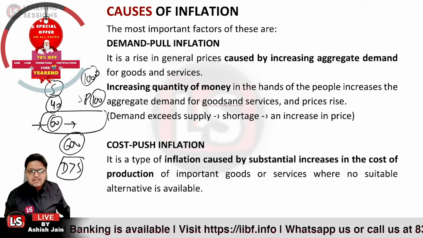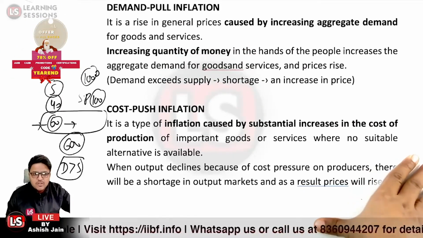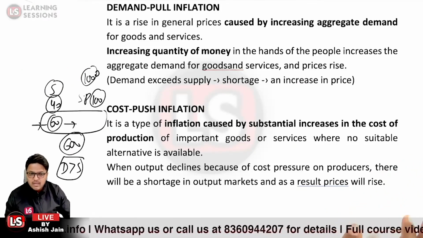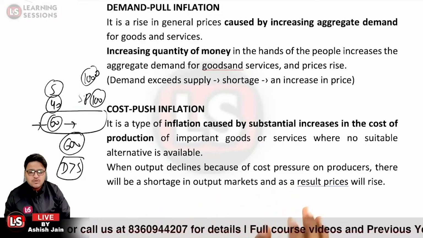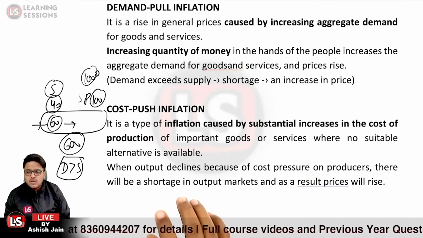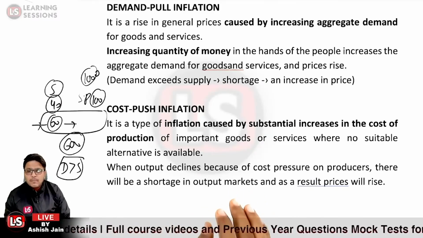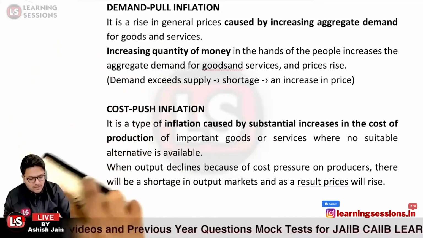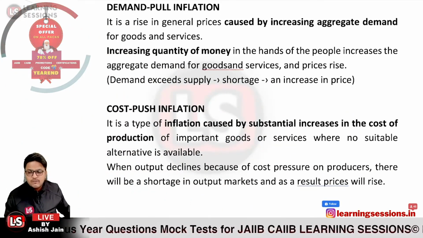So we can say it is a type of inflation caused by a substantial increase in the cost of production of goods and services, where no suitable alternative is available. When output declines because of the cost pressure on the producers, there will be a shortage in the output, and definitely that will lead to a price rise. Is that clear? So that is related to cost push inflation. These are the two most important factors related to inflation.